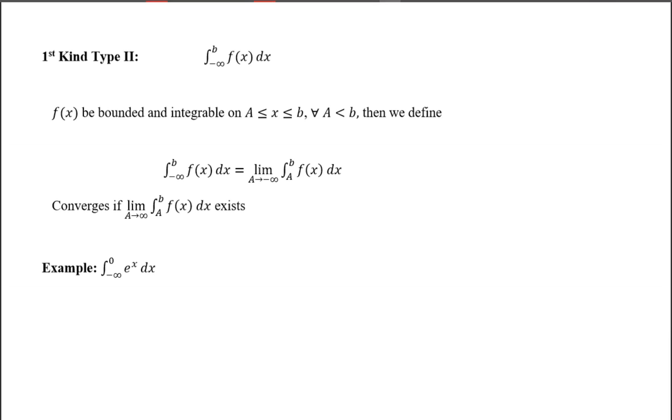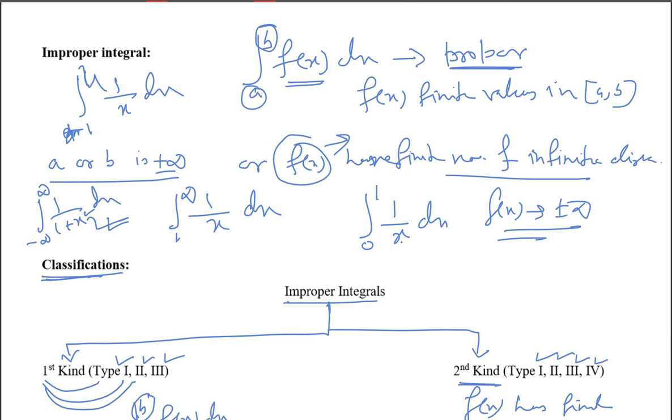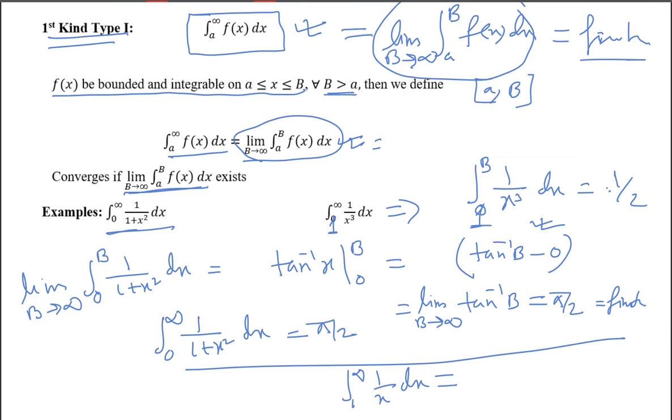Sir, will divergent cases not come in type 1, type 2 and type 3, only converging cases will come? In the last example we took a divergent case, so both will come, right? If something is not convergent, then it will be divergent. Yes, very simple point. But for an infinite series, if something is not convergent, you simply say this is not convergent. Don't say divergent, because under not convergent we have two things: divergent and oscillatory.